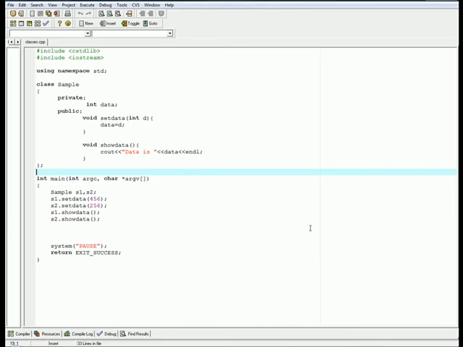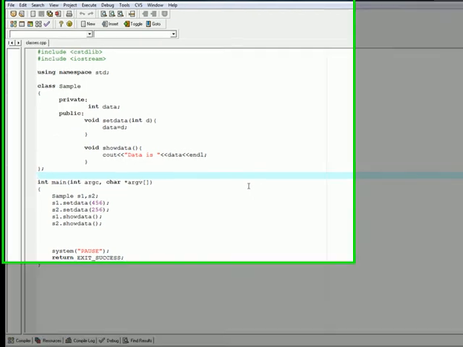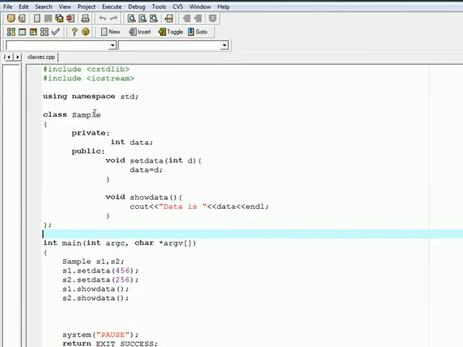Okay. Now let's see how we can implement that class and objects. Here you can see we define a class named Sample. Here we define private data and the public methods, two methods: setData and showData. And in the main method we create two objects using that Sample class, s1 and s2. And then we call the methods of that Sample class using the objects we have created.